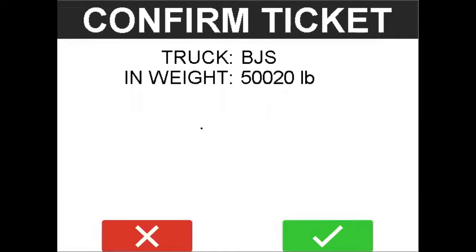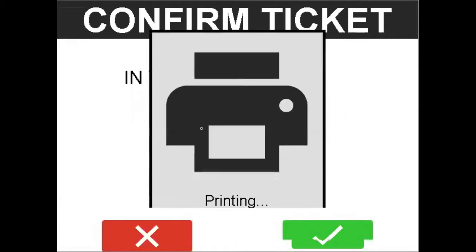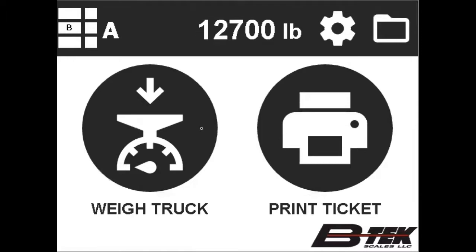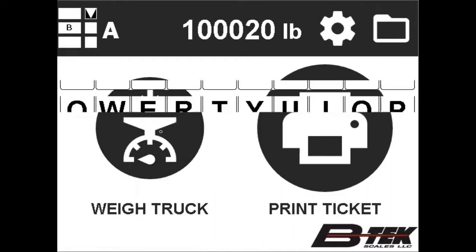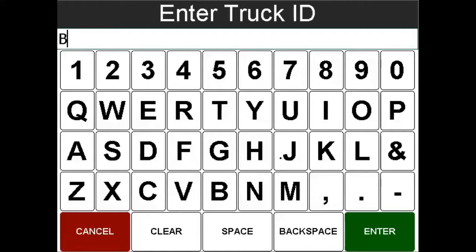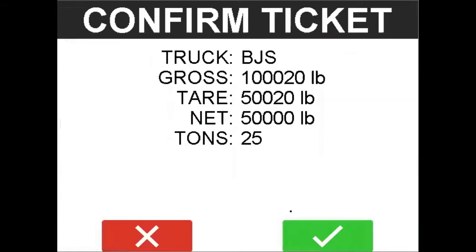The truck can leave the scale. Return to the scale and press the Weigh Truck button again. This will give you a gross tare net. With any of the configuration options, you can use it in attended or unattended weighing situations.